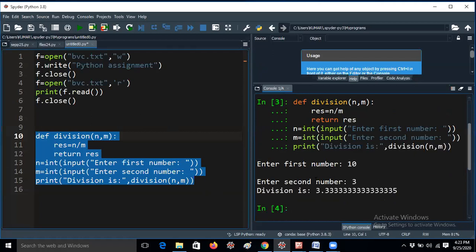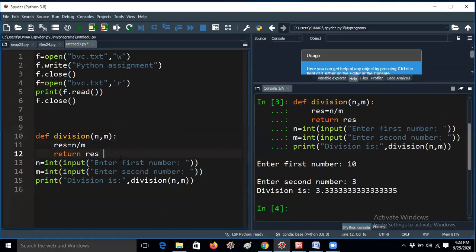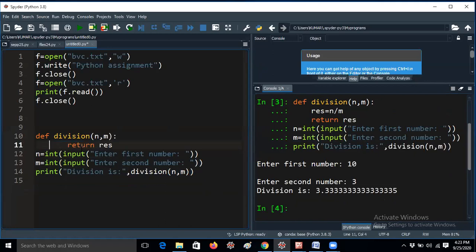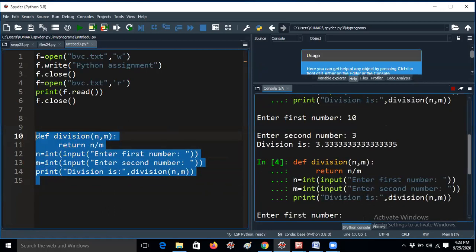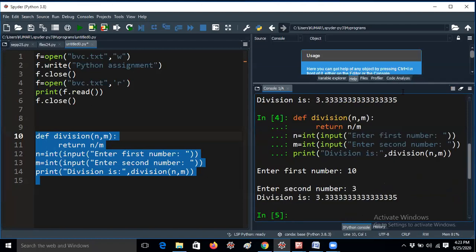Here you don't need to declare the floor division. You can give n by m. You can do this program in a lot of ways. Let me explain. Just now I told that the res variable is not required actually. You can declare n by m here directly. That is also fine. You will get the same result. Now I am giving 10 and 3 again, and I am getting the same result. There is no difference at all.